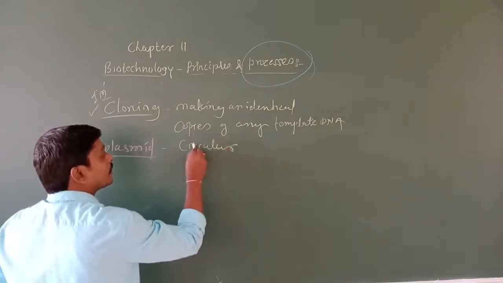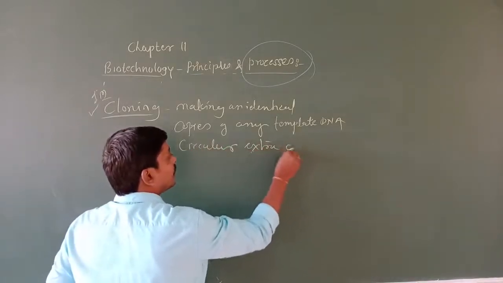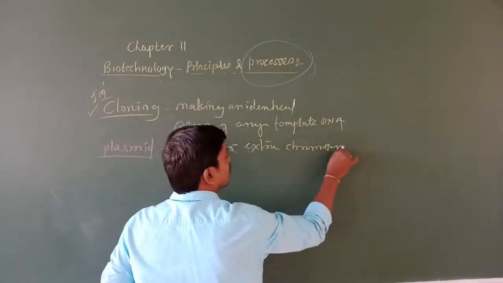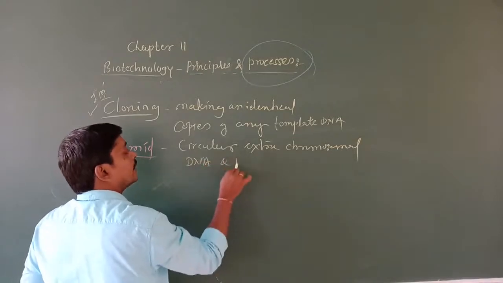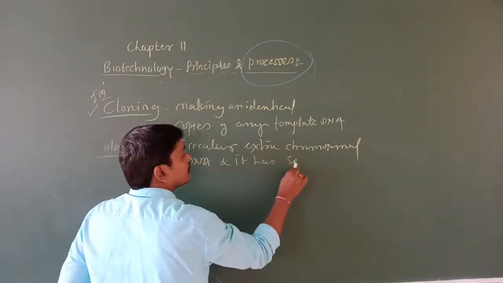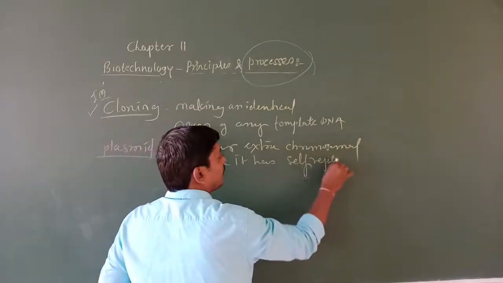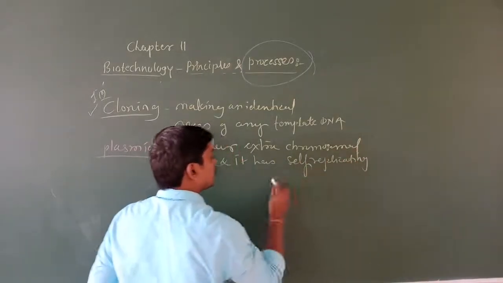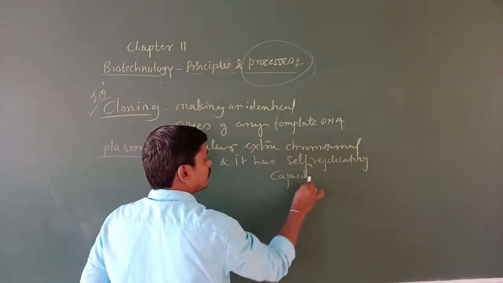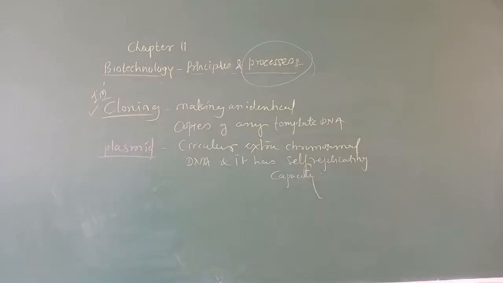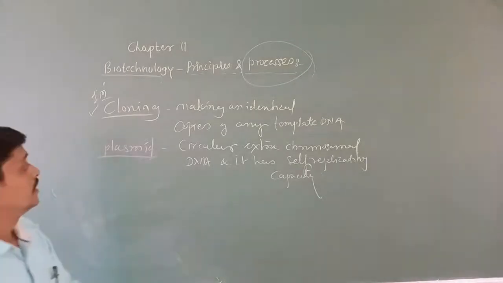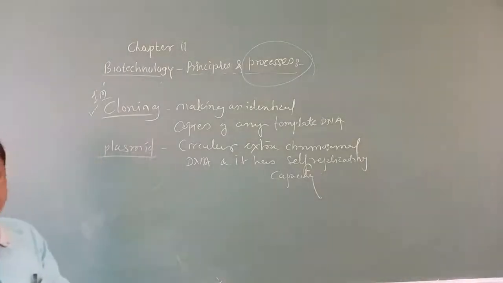It is a circular extra chromosomal DNA, and it has self replicating capacity. This is very important. So plasmid is a circular extra chromosomal DNA with self replicating capacity, and we also use this for genetic engineering.